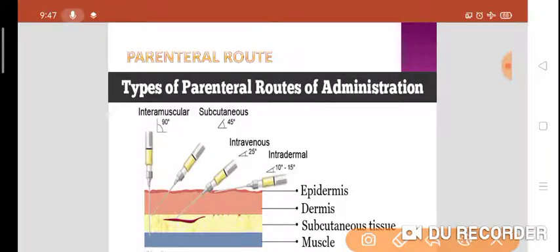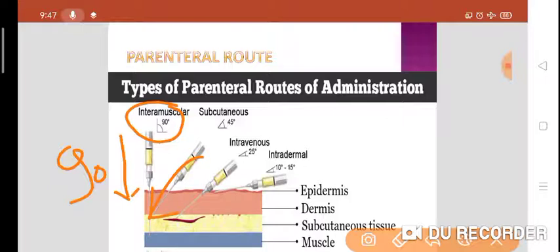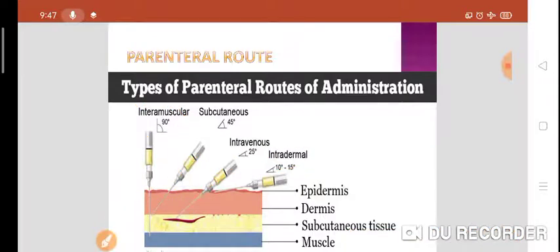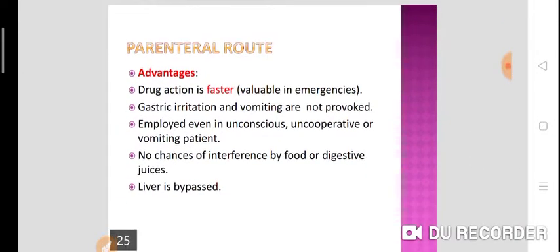Parenteral route of drug administration. When the angle of the needle is 90 degrees, that is called the intramuscular injection. The angle of the subcutaneous route is 45 degrees, as you can see. In case of intravenous, the angle should be 25 degrees, and intradermal the angle is 10 degrees. Right? Angle is 10, 25, 45 and 90 degrees. Then epidermis, dermis, subcutaneous tissue and muscle. So accordingly you have to inject the drugs in that particular region.